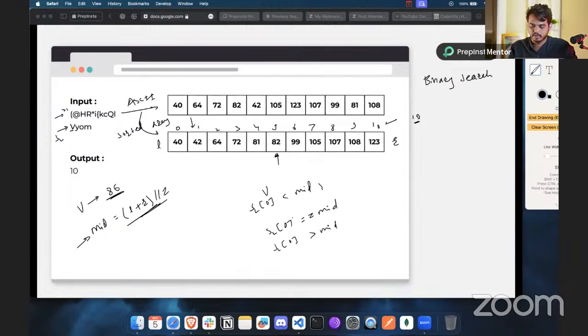It depends on whether you want to search upon this part, or upon this part, or if it is the middle part. Once we do that, we subtract this value from the mid, or the first character, and we get the distance. We iterate on each character to get the middle value, and at the end of this we do the same for V, then Y, then O and M.